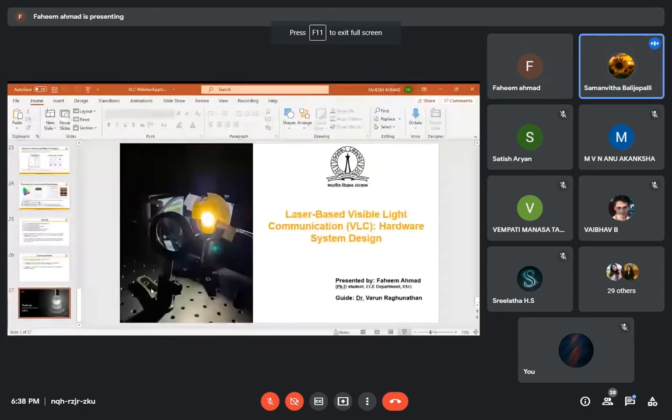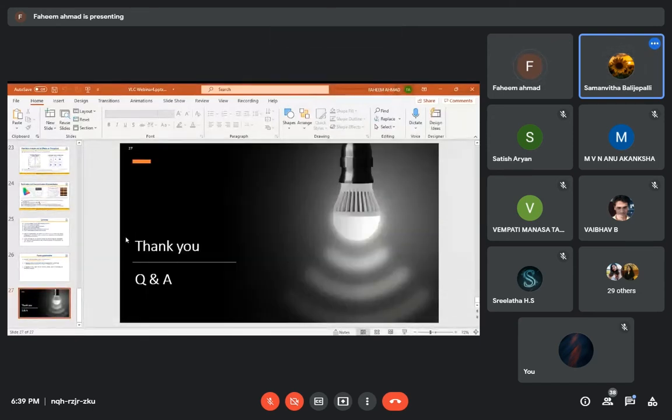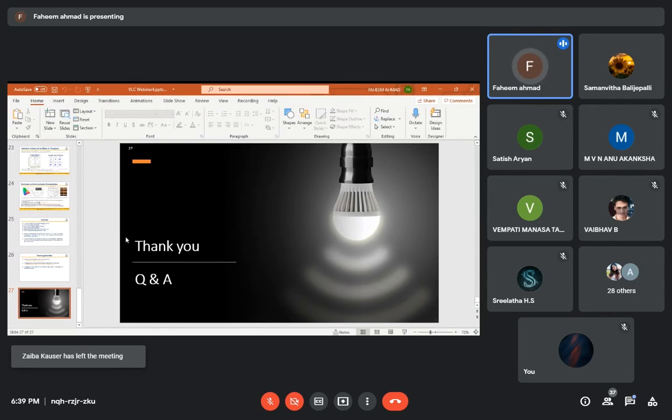Sure. So, what were the limitations you faced when you tried to set up the hardware, and what was the challenge you faced? Actually, the problem with VLC is the link length. Most people are trying to increase the data rate, or they are working on the transmitter side to increase the modulation bandwidth, right? So we tried on the optical component side to design an optical system so that we can increase the link length.